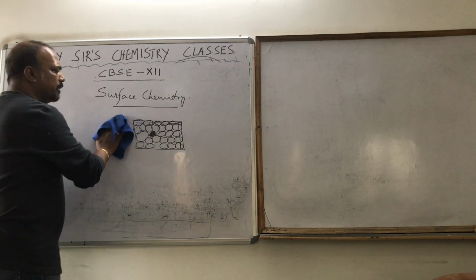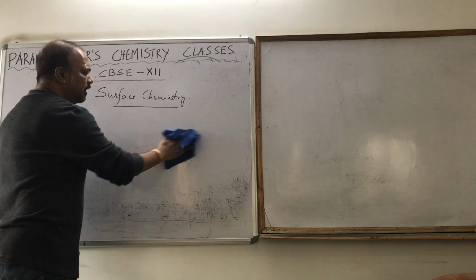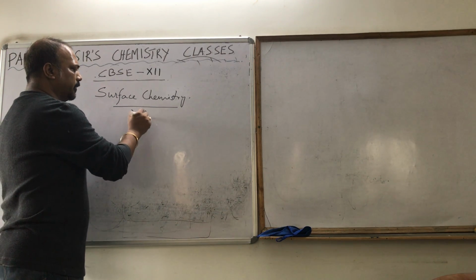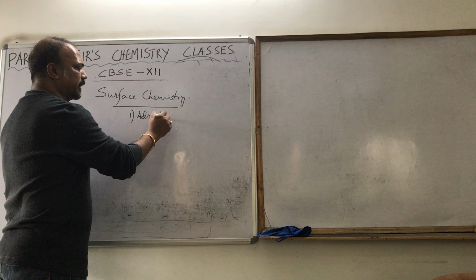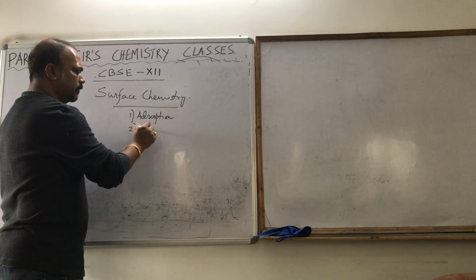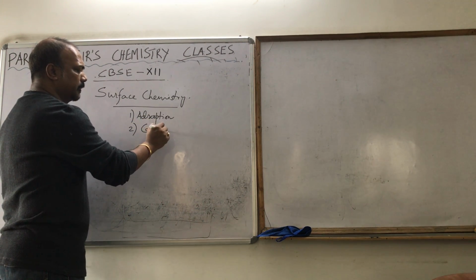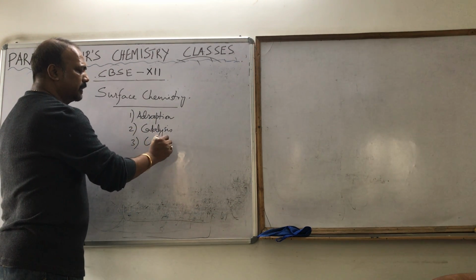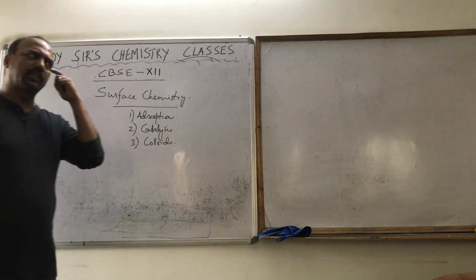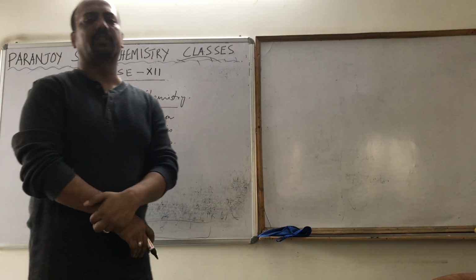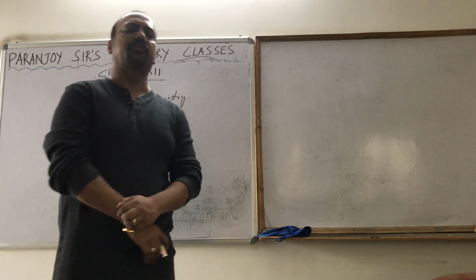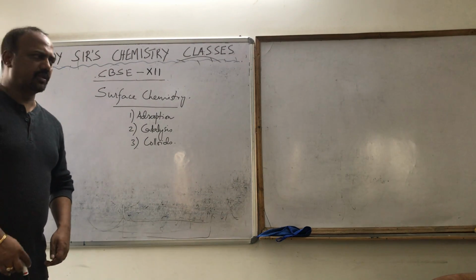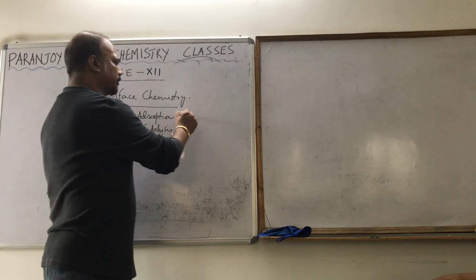The three main properties which we are going to study are, the first one is adsorption, the second one is catalysis, and the third one is colloids. These three parts we are studying in this chapter are actually different branches of chemistry. If you do higher studies of chemistry, you will see that these are all different branches. So first, let's start with adsorption.